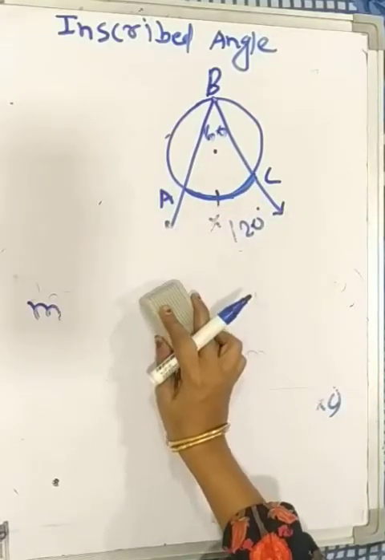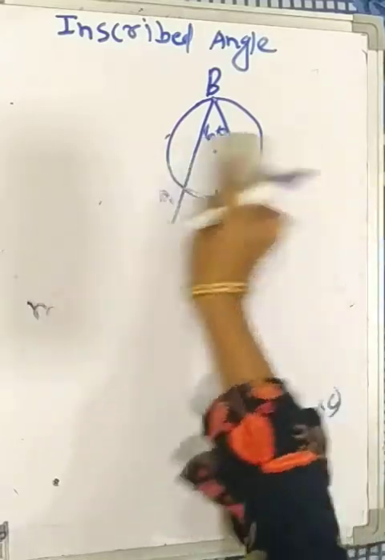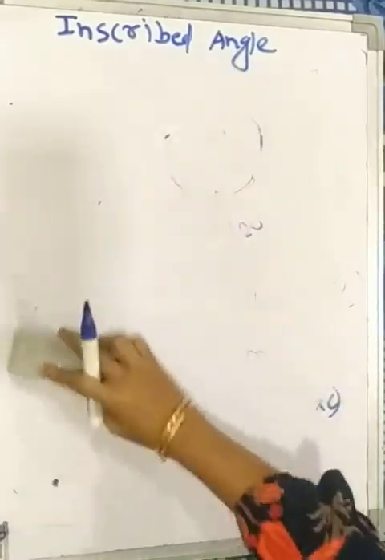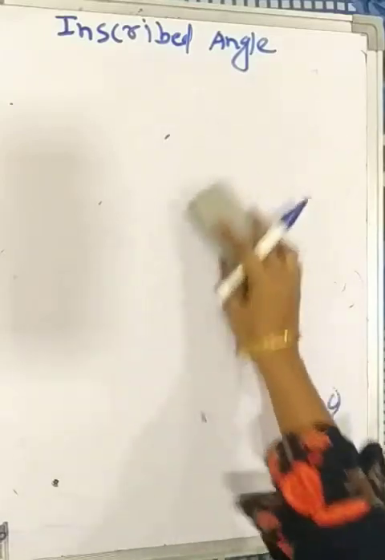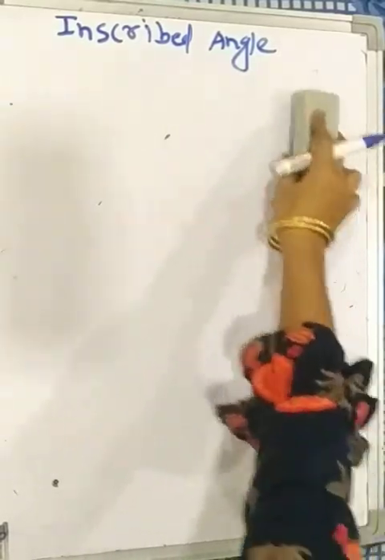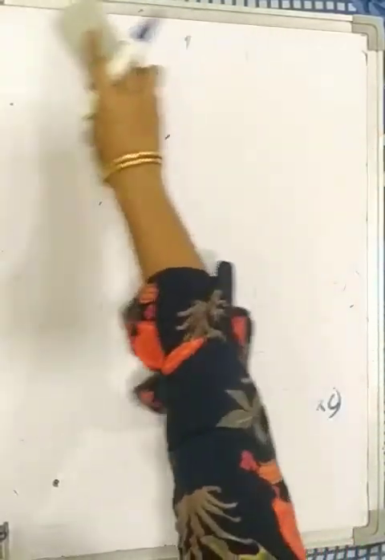An angle inscribed in a semicircle is a right angle. Corollary number 1: an angle inscribed in a semicircle is a right angle. Corollary number 2: angles inscribed in the same arc are congruent.